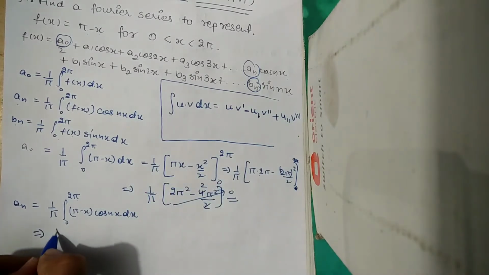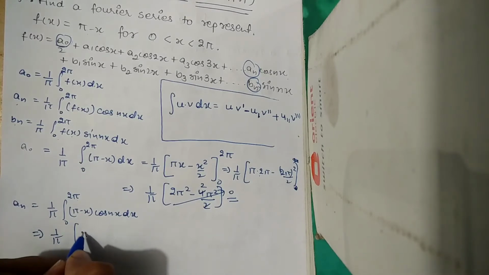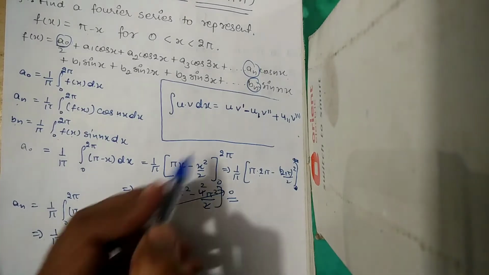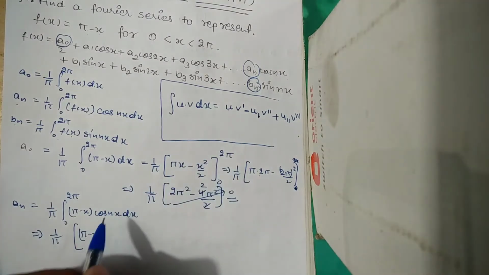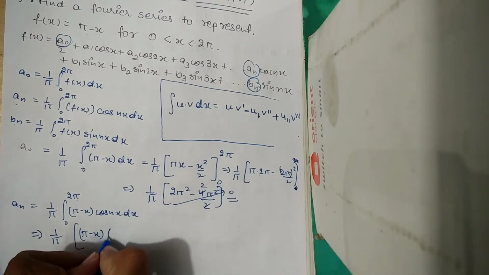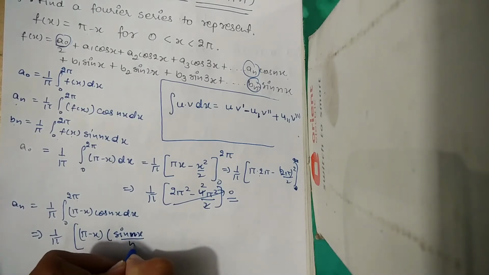By applying this formula we get 1 by pi bracket pi minus x, putting u as it is, and the value of v is cos nx, so integrating cos nx we get sin nx by n.